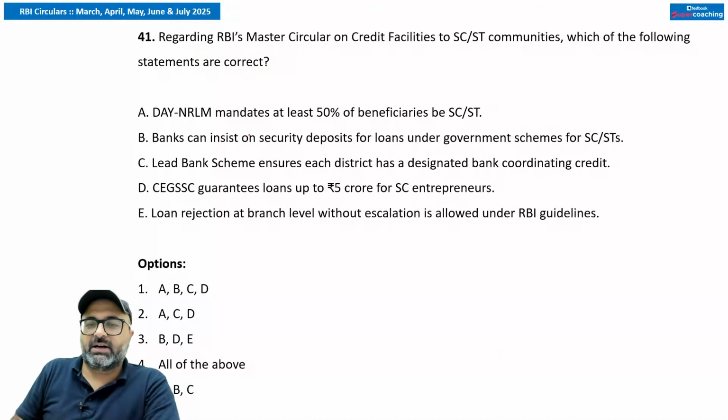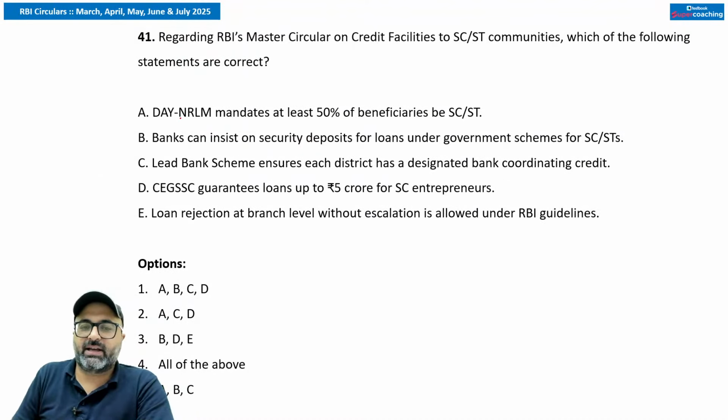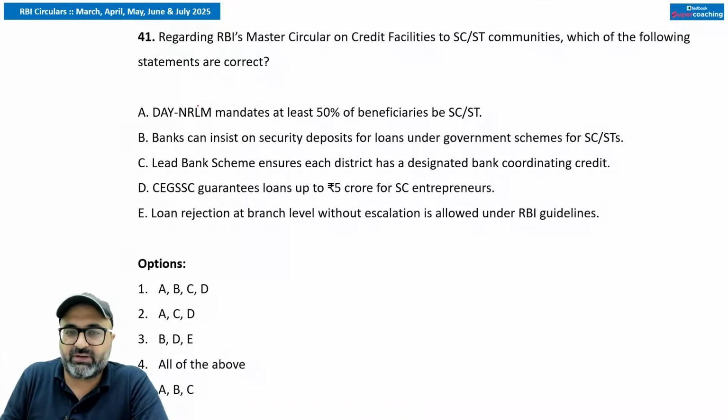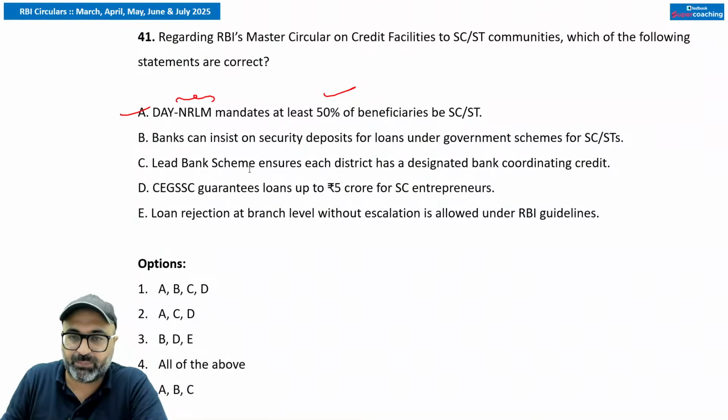First one, Deen Dayal Yojana, which is related to National Rural Livelihood Mission, mandated at least 50% of the beneficiaries to be SCs and STs. That is correct. Bank can insist on security deposit for loans under the government scheme.